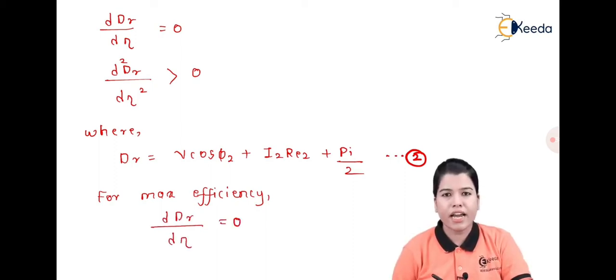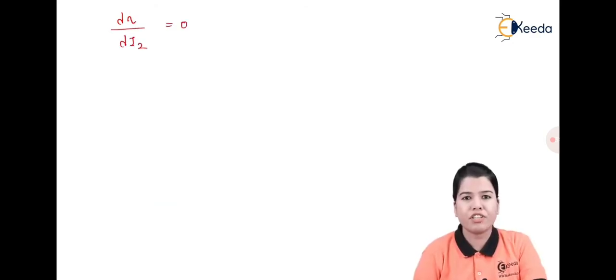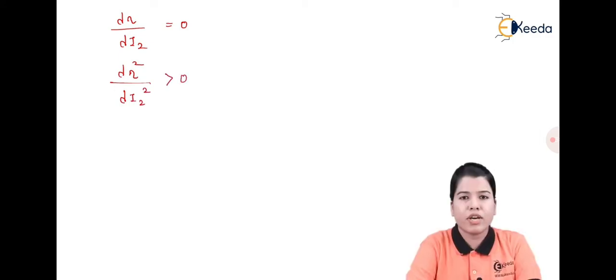Hence d(efficiency)/dI2 is equal to 0. First, let us find the value of d(efficiency)/dI2. Hence, taking the derivative of equation 2 with respect to current, we get the derivative of efficiency with respect to current I2 is equal to 0. And the second condition is d square efficiency by dI2 square is greater than 0.